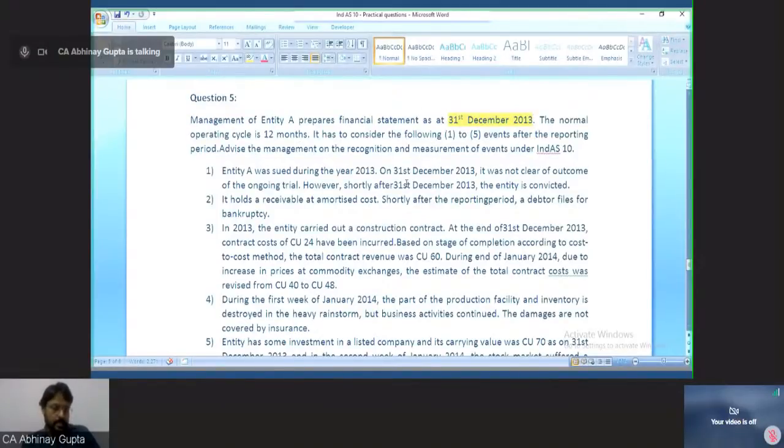Okay, somebody has asked a query to the prior question. How do we come to know that the debtor was credit impaired by the end of the date? So if nothing is mentioned in the question about debtor insolvency, whether he was credit impaired or not by the end of the date, and the question facts simply say that the debtor has become insolvent subsequent to the reporting date, then it is always presumed that the debtor's condition or credit worthiness was not good at the reporting period, because no one in a very short span of time can become insolvent.